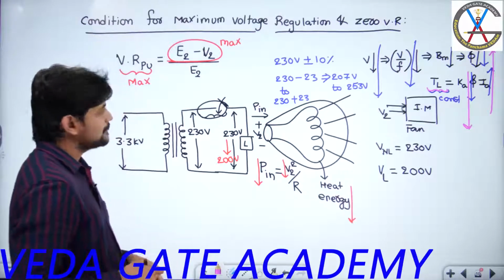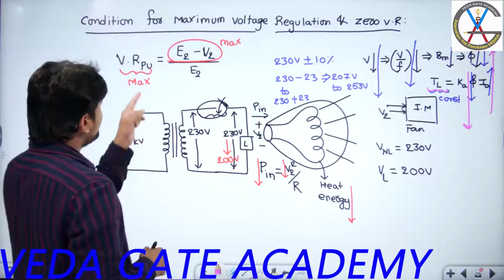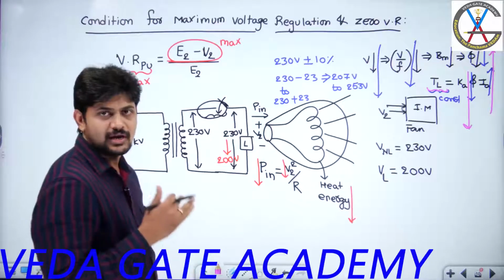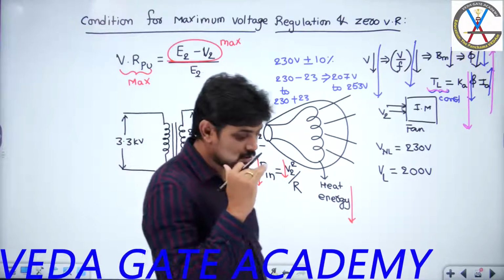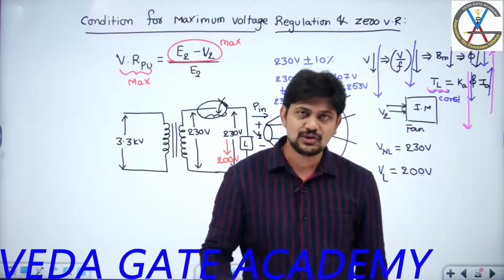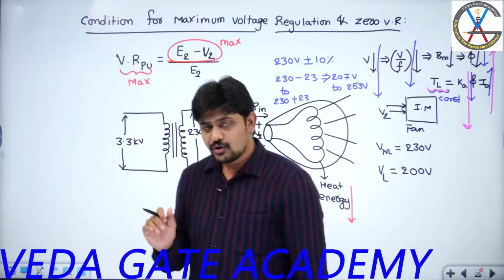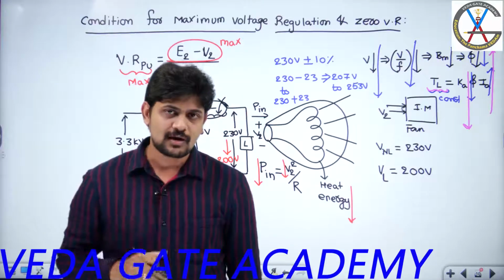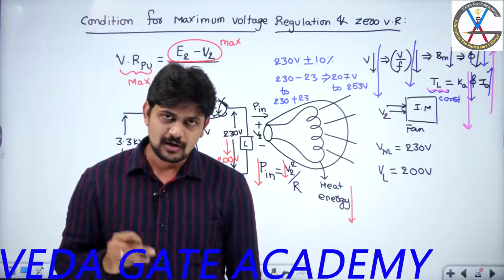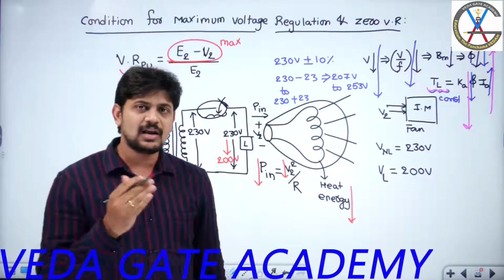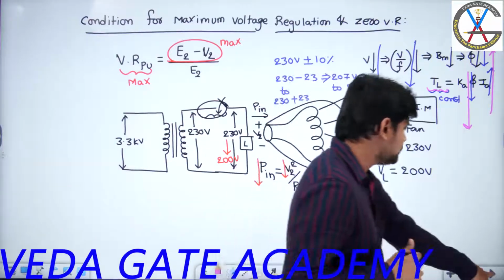Now come back here. Before going to the conditions for maximum voltage regulation and zero voltage regulation, you first need to understand where I will get maximum voltage regulation and where I will get zero voltage regulation. That means whether maximum voltage regulation occurs for lagging power factor loads or leading power factor loads, and similarly whether zero voltage regulation occurs for lagging or leading power factor loads.